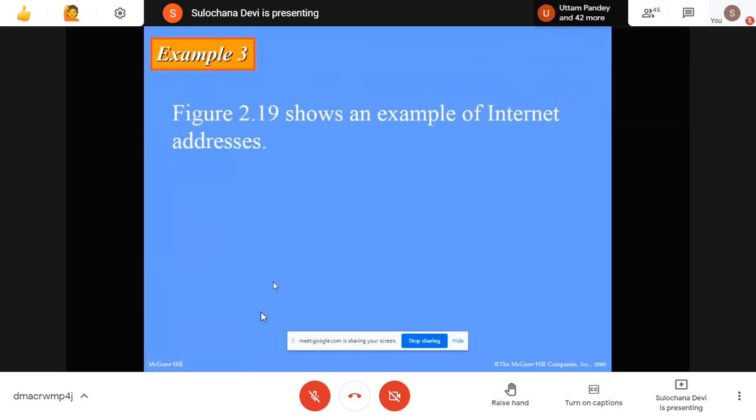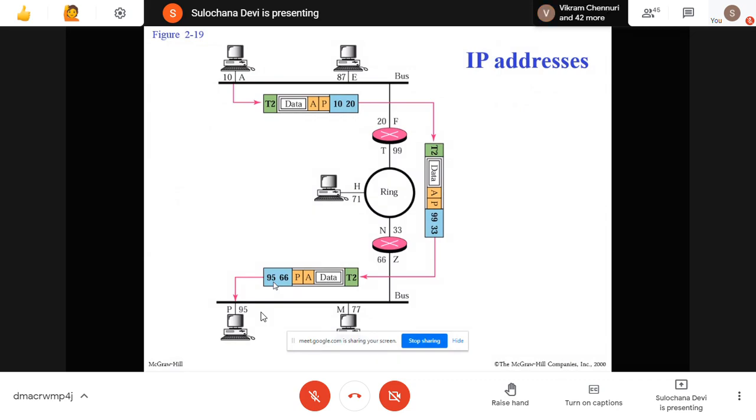Then the internet address, that IP address. IP address is used when this machine wants to transfer something. So this machine will write the source IP of this machine and the destination IP of the destination machine. Now suppose we want to send something from this source machine to this destination machine. This machine has IP address A and MAC address 10, and this destination machine has IP address P and MAC address 95.